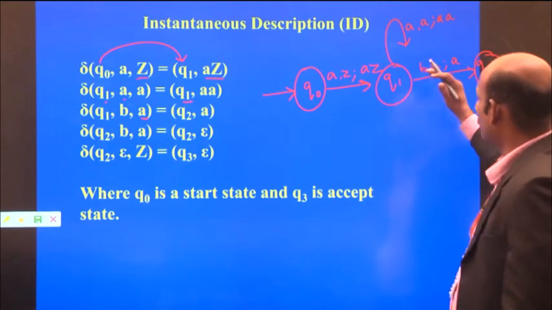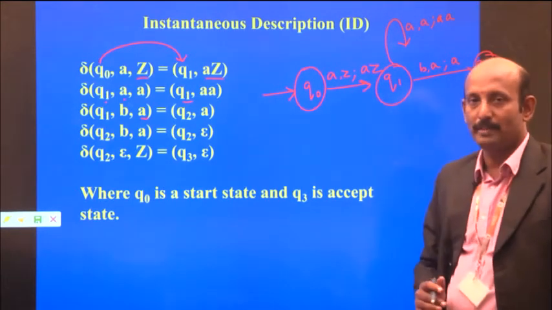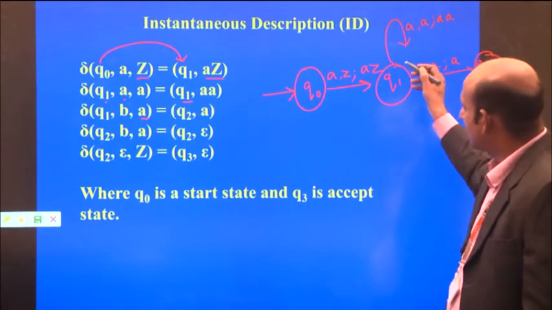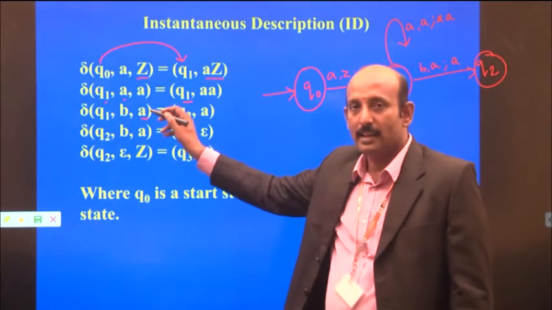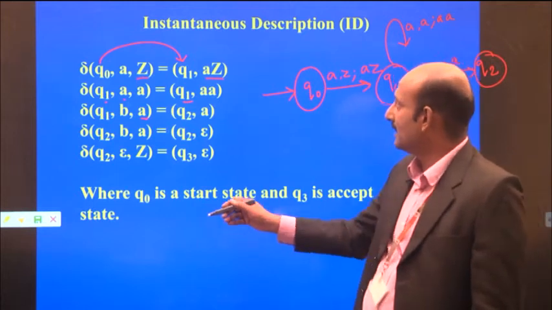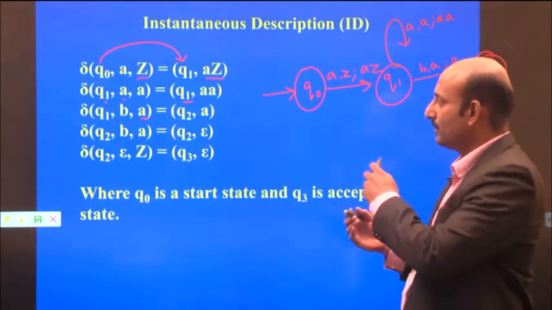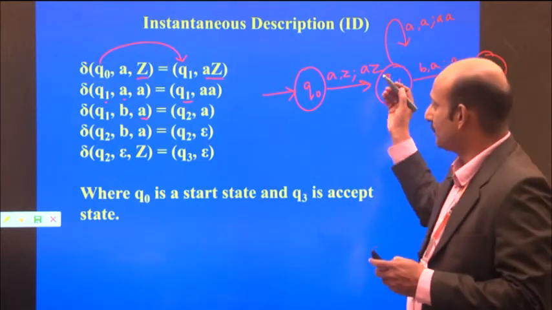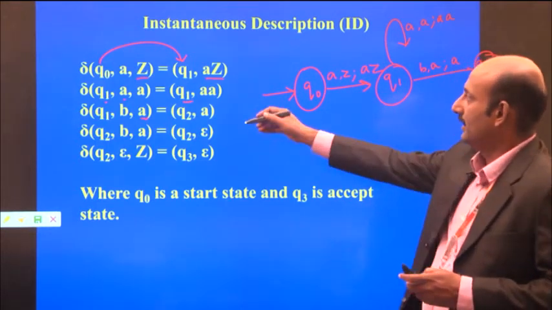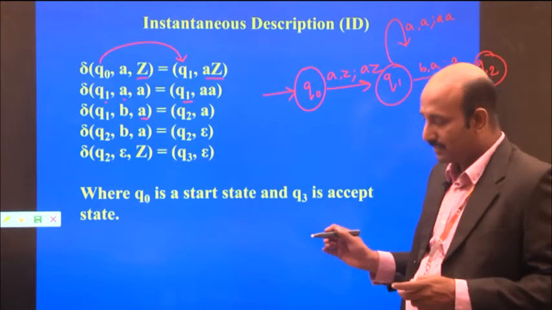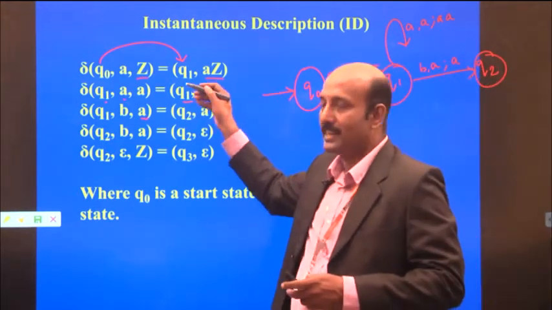So we can construct this pushdown automata either from the diagram to the instantaneous descriptions, or from the instantaneous descriptions to the pushdown automata. The instantaneous description is the step-by-step transitions.